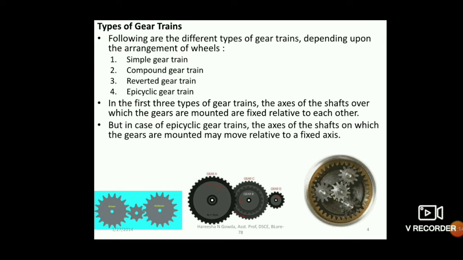Now we'll move directly on to the different types of gear trains. So the first type is simple gear train, second is compound gear train, third is reverted, fourth is epicyclic gear train.